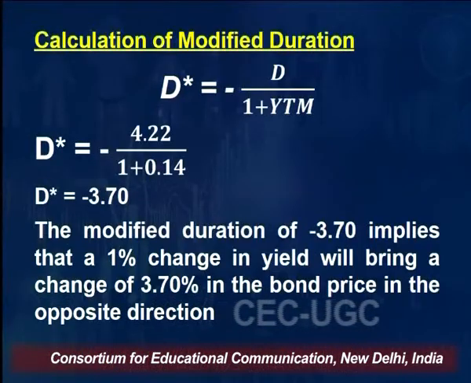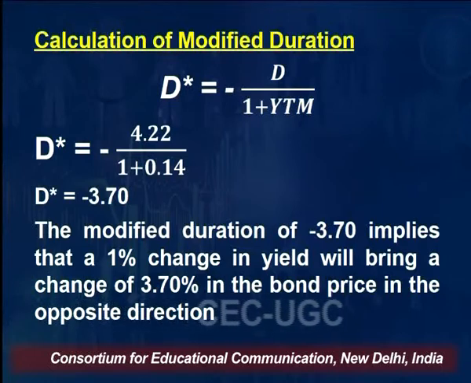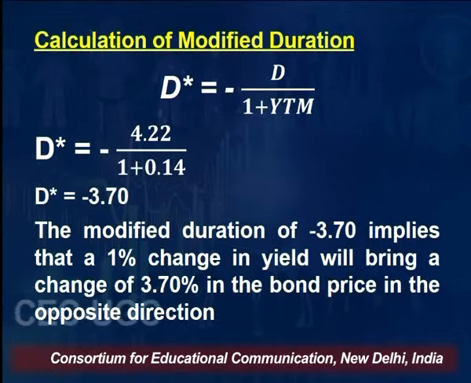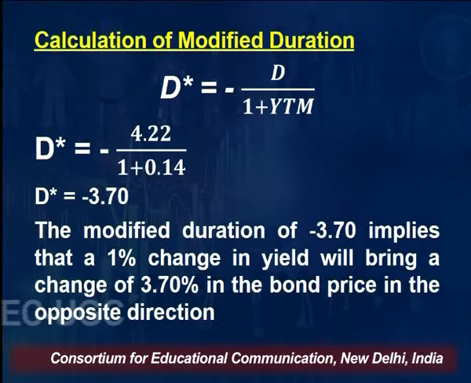If you have to calculate modified duration, it is equal to minus duration divided by 1 plus YTM. So D star, the modified duration, is equal to the duration, that is 4.22, which we have just calculated, divided by 1 plus YTM. YTM is 14%, so 1 plus 0.14. So 4.22 divided by 1.14 gives you minus 3.70.